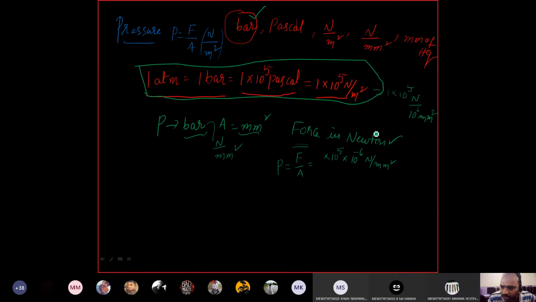If you write it in the numerator, it becomes minus 6. Now the pressure in bar, multiplied by the area in mm square, gives the final unit as Newton. Clear?